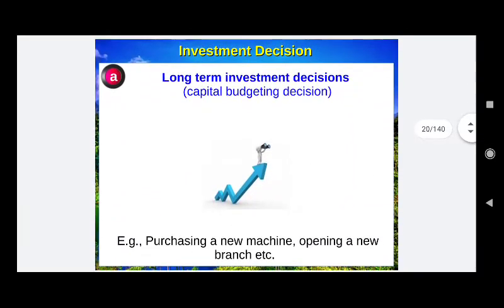Long-term funds or investment decisions are like capital budgeting decisions, that is purchase of new machine, opening of new branch, etc. These are invested for a period of more than maybe say 3 years to 5 years or more than that, and these are likely to yield a better return if they are invested in a very prudent manner.